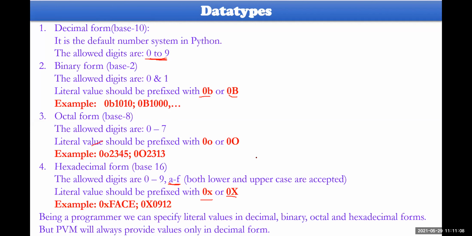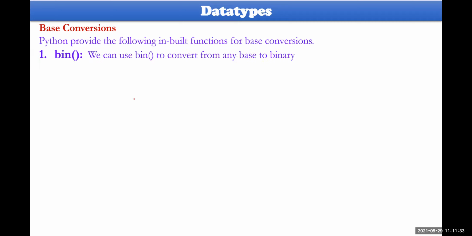Okay, and while we are trying to specify these values, PVM, the Python virtual machine, takes care of conversion of binary to decimal to hexadecimal, something like this. When the conversions are done, PVM takes care. Then base conversions. How could you change a number to binary, hexadecimal, or any other base? BIN. If you take BIN, let me show you one example so you can understand very easily. BIN will convert any number to the binary base.